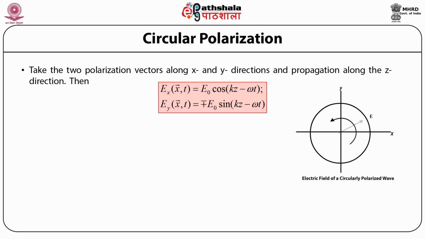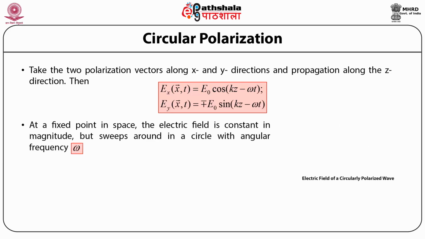And in this case, we see that the above equation that we had obtained for elliptical polarization, which was basically the equation of an ellipse, after making the amplitudes equal and making the phase difference equal to pi by 2, gives us the equation of a circle, where the physical fields are given by the x component of the electric field E subscript x as a function of position vector x and time t is equal to E naught times cos of bracket open wave number k times position z minus angular frequency omega times time t, and the y component of the electric field, that is the physical field, is given by E subscript y as a function of position vector x and time t is equal to minus or plus E naught times sine of bracket open wave number k times position z minus angular frequency omega times time t.